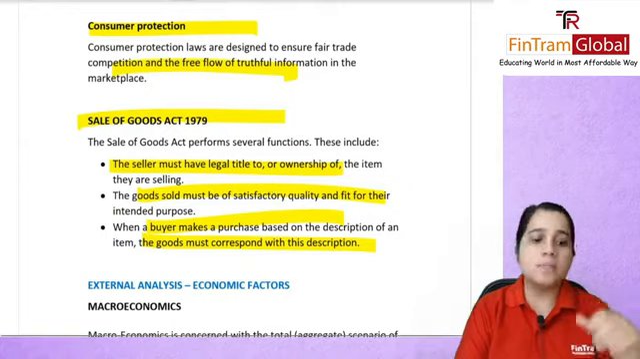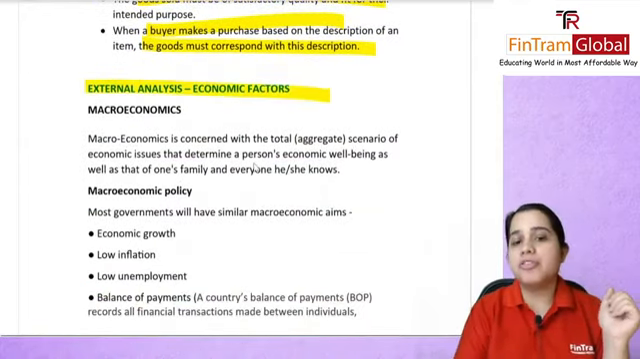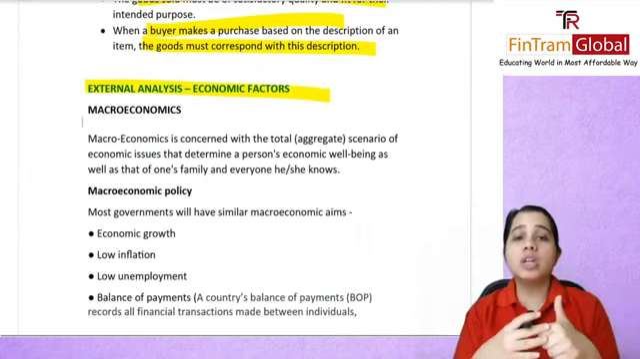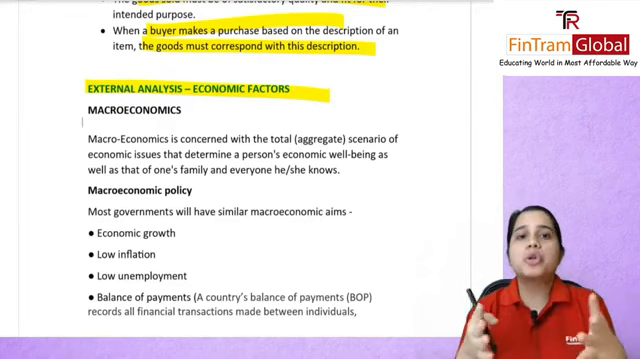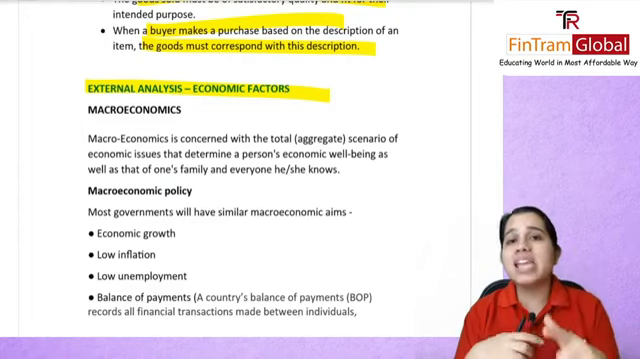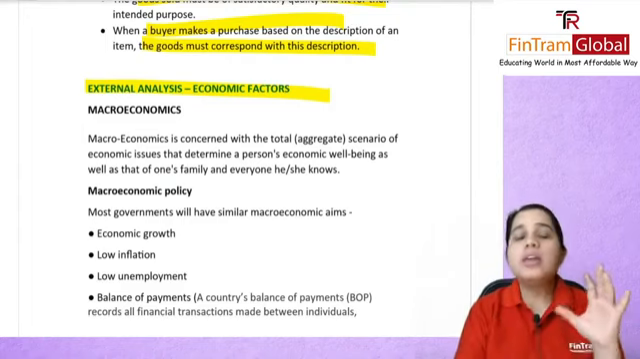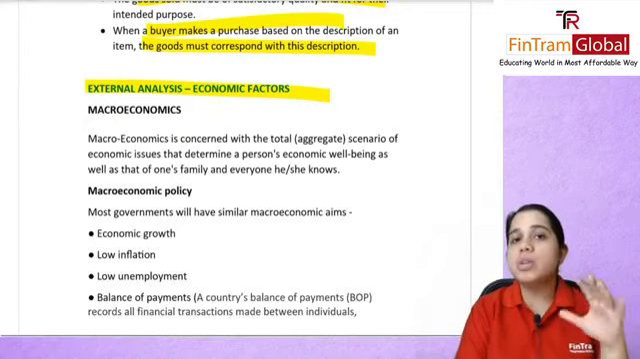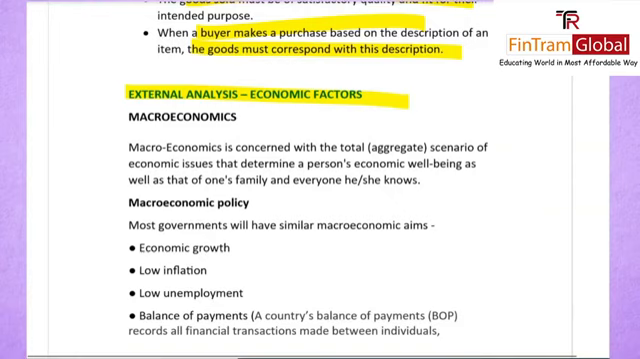Next, external analysis and economic factors. So here, what did we do? Firstly, we talked about macroeconomics, wherein you see the economy as a whole, and then we talked about microeconomics, wherein you see the individuals as such. Again, we'll be revising in the same way. First, we'll be revising macroeconomics. Macroeconomics is concerned with the total aggregate scenario of your economic issues.